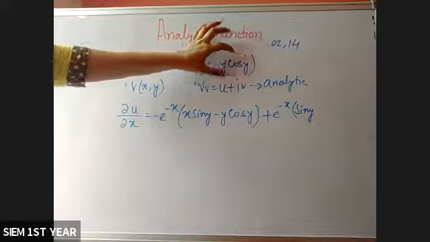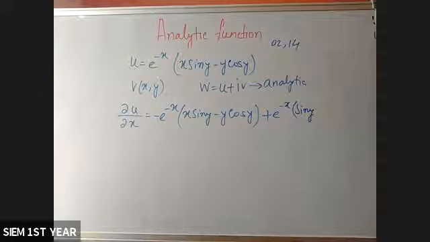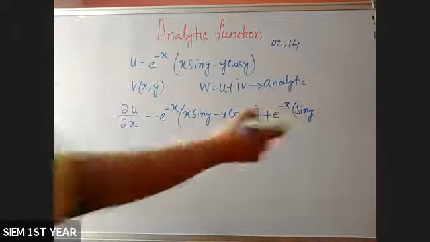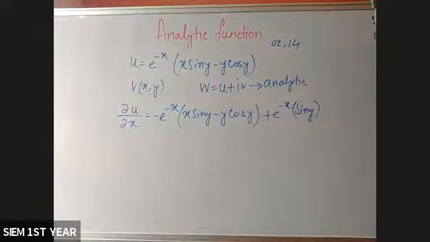The term y cos y is a function of y, a constant term, so its derivative will be 0. So this is your del u del x: minus e to the power minus x times x sin y minus y cos y, plus e to the power minus x sin y.